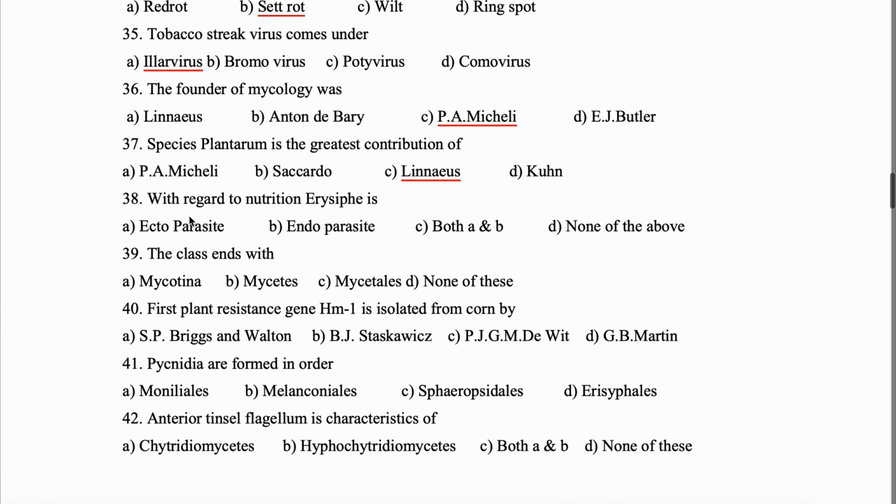Question 38. With regard to nutrition, powdery mildew is what? Again, we have discussed in our last model papers that some of the genera of powdery mildew are ectoparasite and some are endoparasite. I will try to repeat it once again. Except Leveillula and Phyllactinia, all the other genera of powdery mildew are ectoparasitic. That means powdery mildew will be ectoparasite in nature.